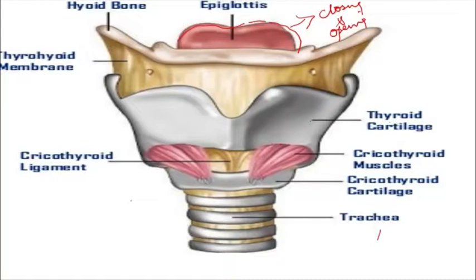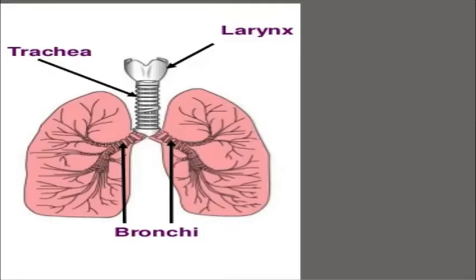On the side of the epiglottis, you can see the vocal cords. The vocal cords are made up of muscles. They are the ones responsible for producing the sound. Once they vibrate, the sound is produced. Now we are moving on to the trachea.